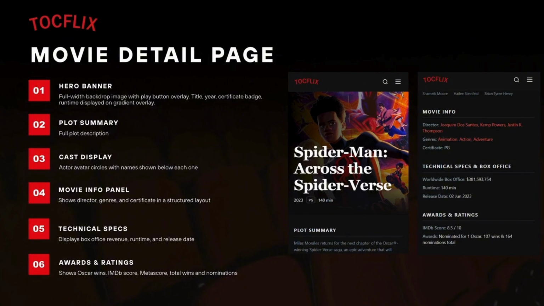The movie detail page has 6 sections: a hero banner with a movie backdrop and key info, a full plot summary, a cast display with actor avatars, a movie info panel showing director, genres, and certificate, a technical specs section with box office revenue and runtime, and an awards and rating section showing IMDb score and Oscar data.